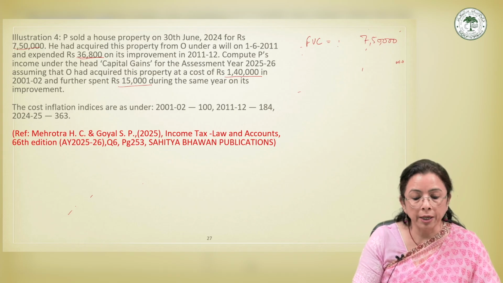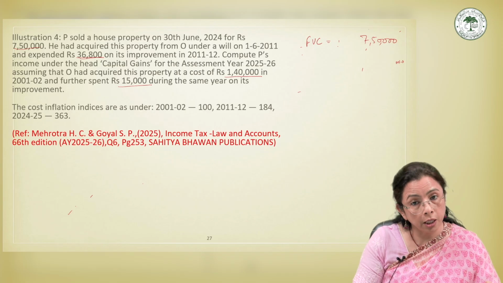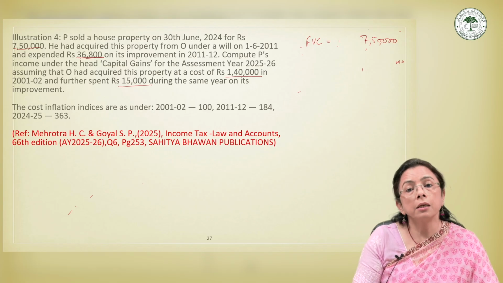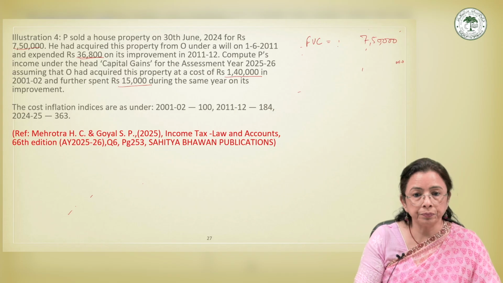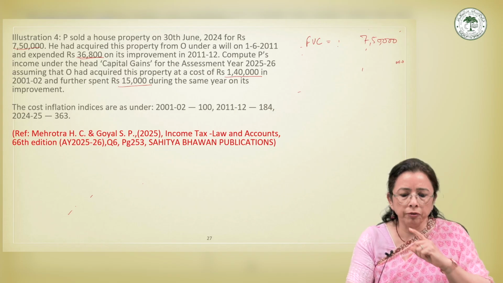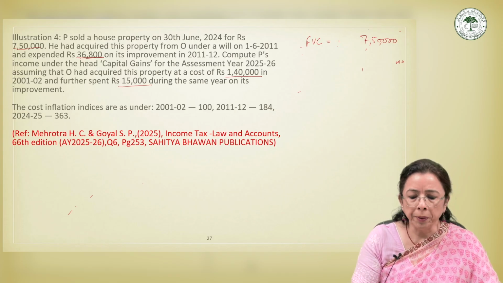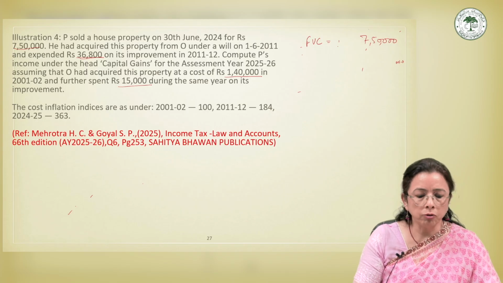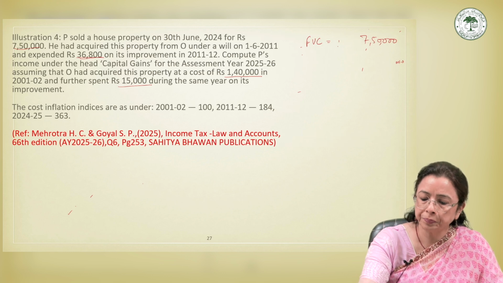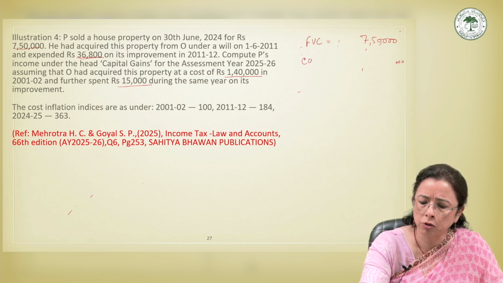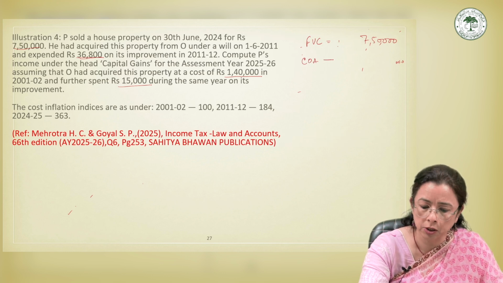So for him the cost will be what the cost was borne by his father or grandfather, whoever. Here it gives the cost of acquisition as rupees 1,40,000 for whoever acquired it. Further improvement was 15,000. Let us find out the cost of acquisition. I am not indexing it just now.